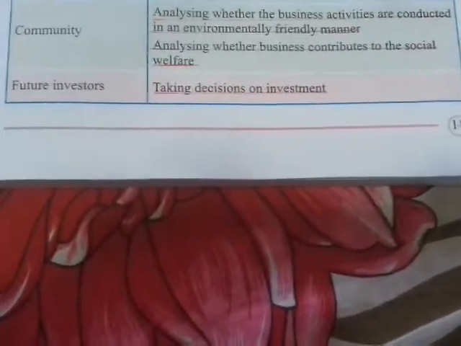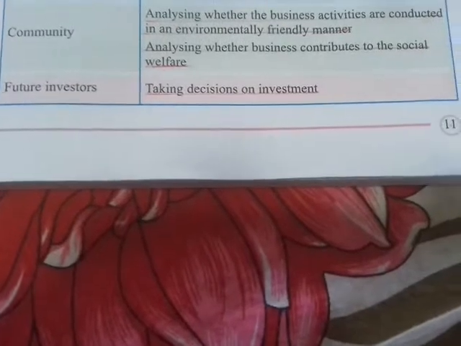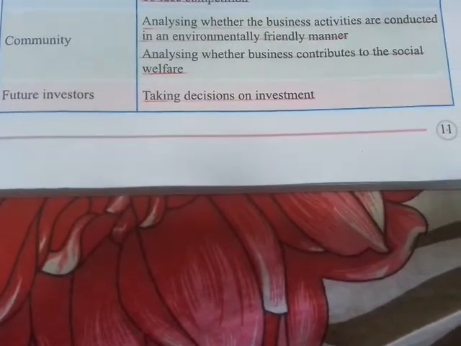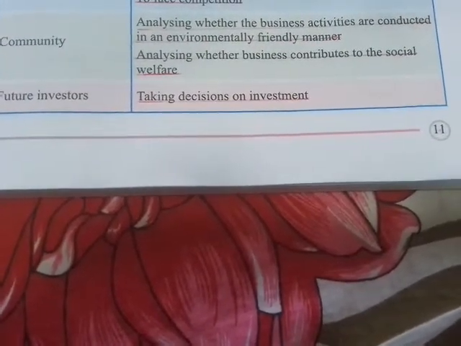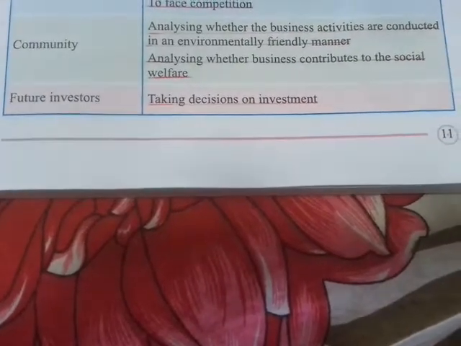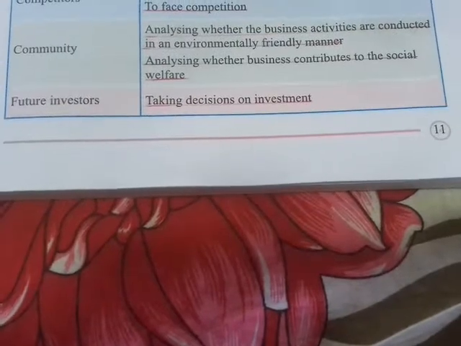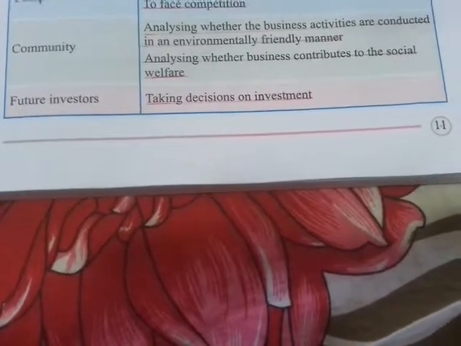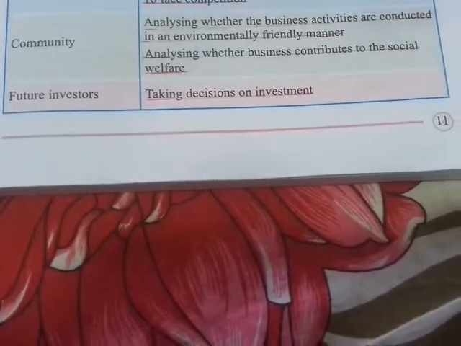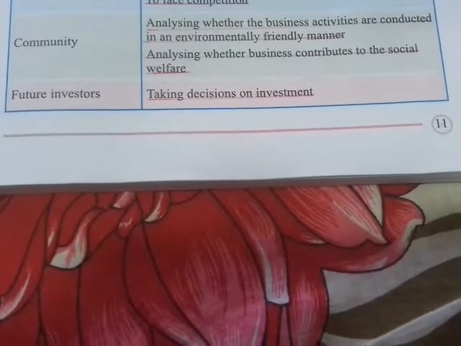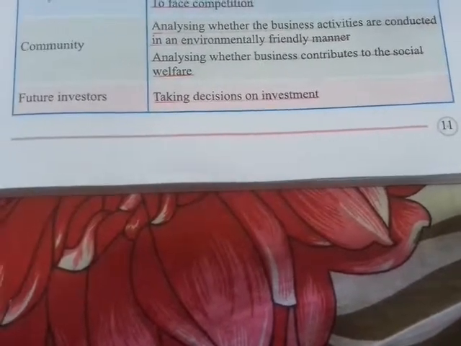So this community is always on alert to analyze whether the business activities are environmental friendly. And also they are analyzing whether the business contributes to social welfare. They are checking whether this business is working towards the social welfare.